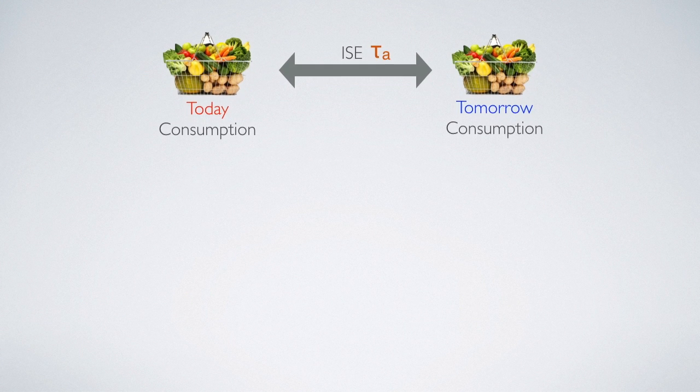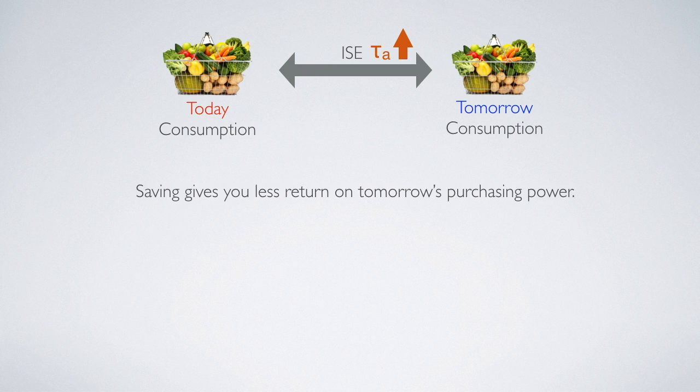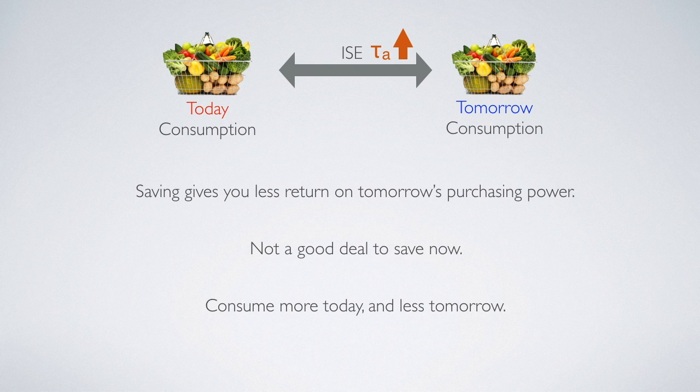And then we move on to the trade-off between today's consumption and tomorrow's consumption. When government decides to increase asset income tax rate, it would mean that saving gives you less return on tomorrow's purchasing power. Therefore, it's no longer a good deal to save now for tomorrow. Therefore, household would decide to consume more today and consume less tomorrow. This is the intertemporal substitution effect created by an increase in asset income tax rate.